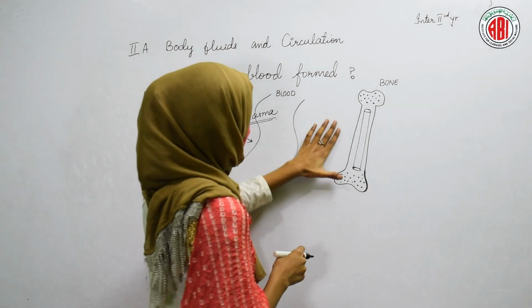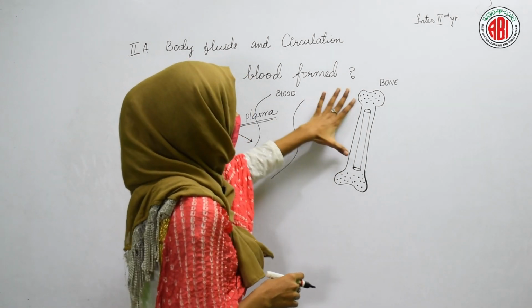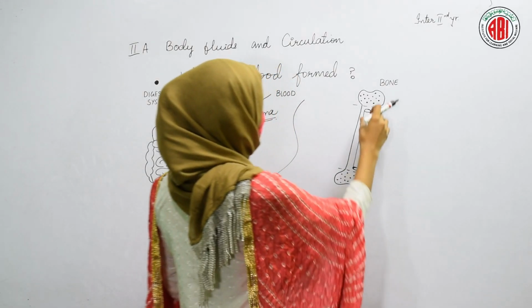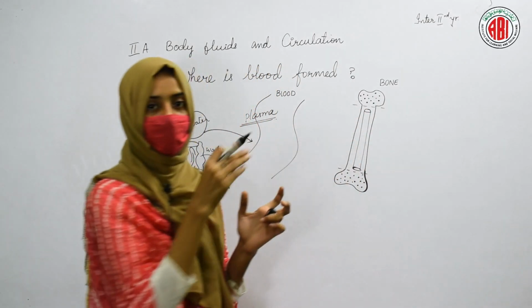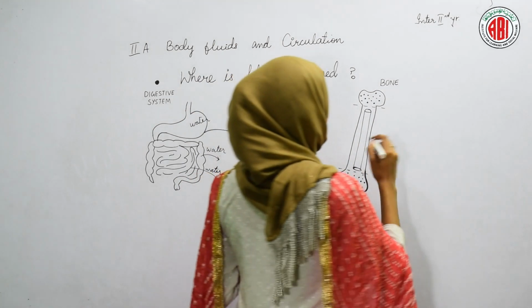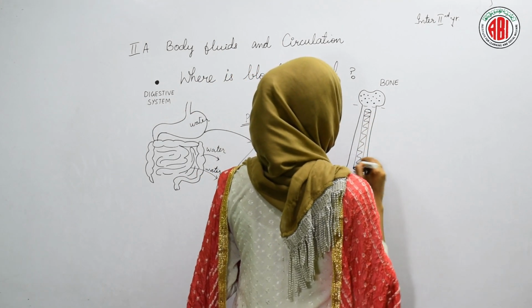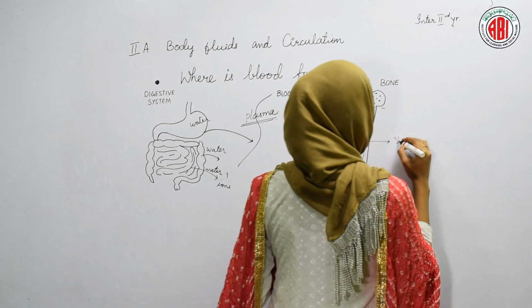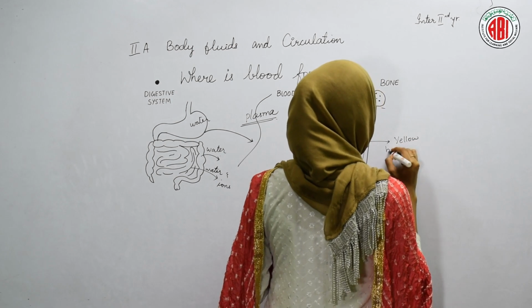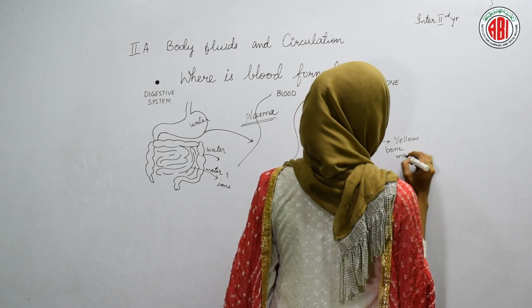Let us take the example of one bone. This is our long bone. In the middle space of the bone, yellow colored matter is present. This yellow colored substance is called yellow bone marrow.